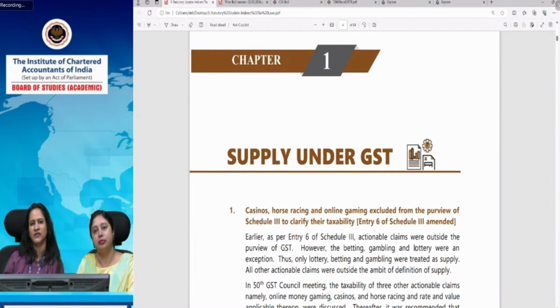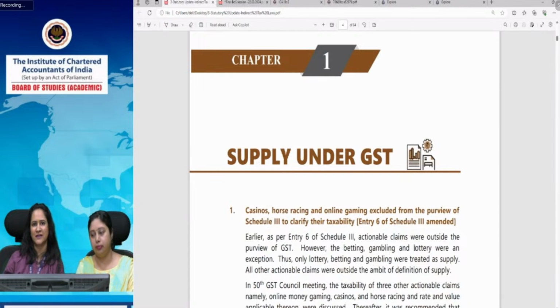Entry 6 of Schedule 3 earlier said: actionable claims other than betting, gambling and lottery. As you already know, in simple language, actionable claims are in the nature of a document against which you can exhibit the right to action, like a promissory note or any debt against which you can sue the party.